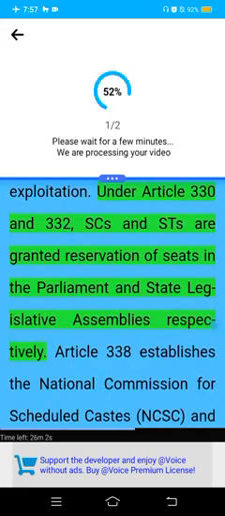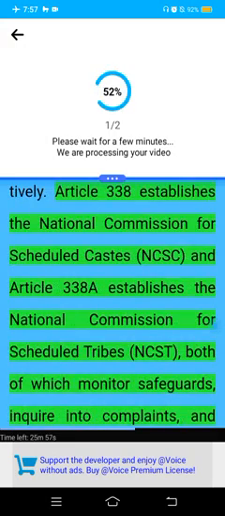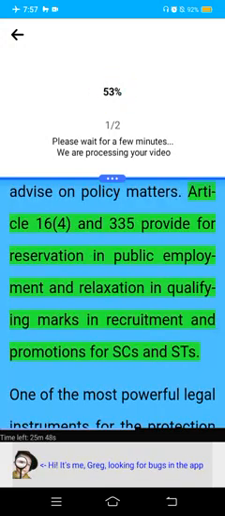Under Article 330 and 332, SCs and STs are granted reservation of seats in the Parliament and state legislative assemblies respectively. Article 338 establishes the National Commission for Scheduled Castes (NCSC), and Article 338A establishes the National Commission for Scheduled Tribes (NCST), both of which monitor safeguards, inquire into complaints, and advise on policy matters. Article 16(4) and 335 provide for reservation in public employment and relaxation in qualifying marks in recruitment and promotions for SCs and STs.